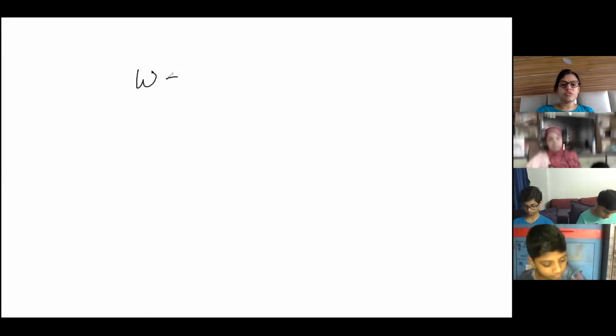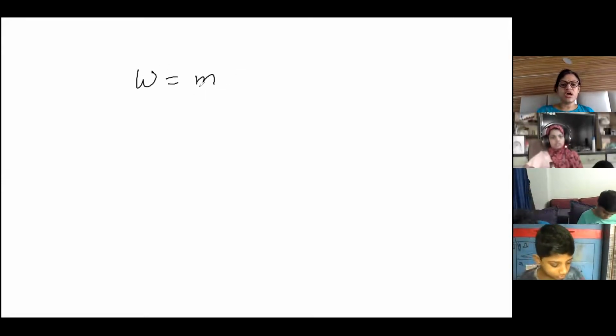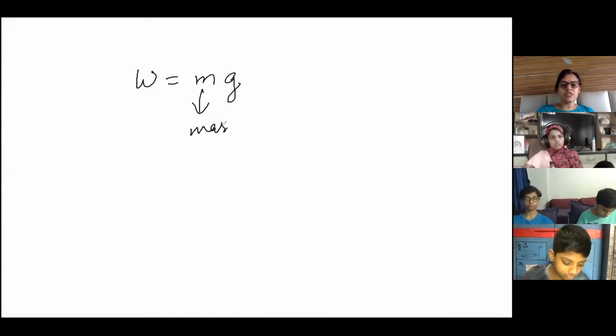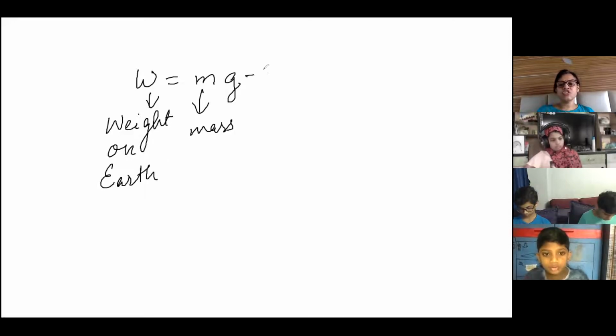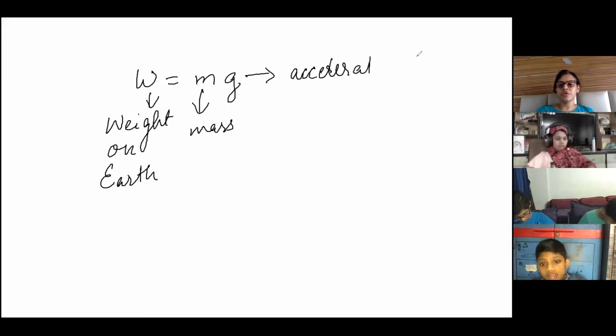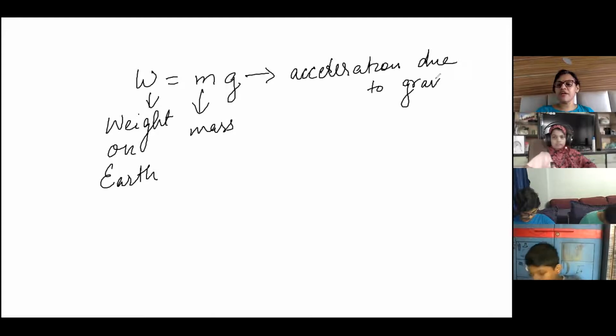It's fine, but see, W is equal to M into G, this is the formula of weight, where M is mass and W is called the weight. And if I'm talking about weight on Earth, then G is the acceleration due to gravity. As the name suggests, gravity is different on different planets.